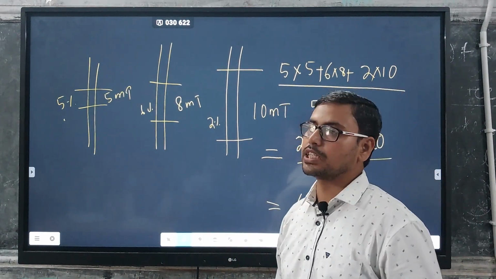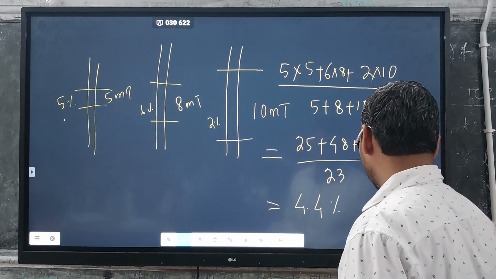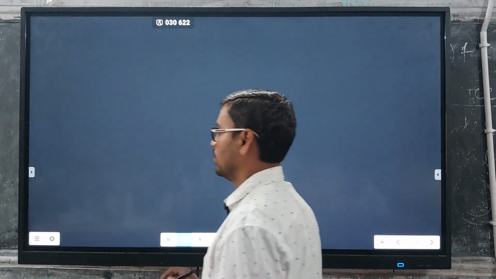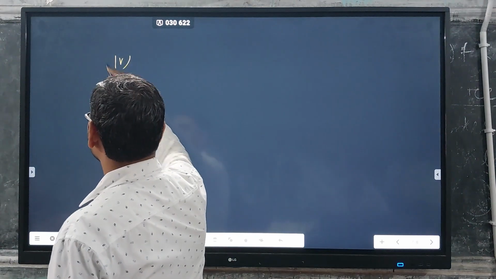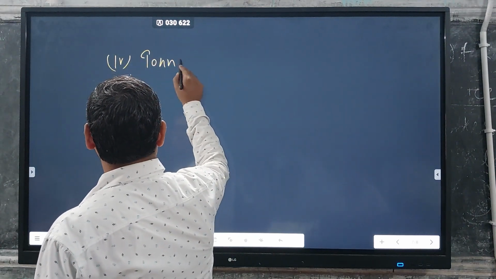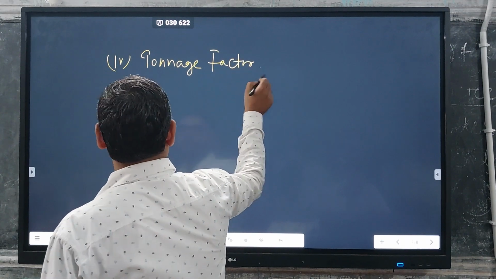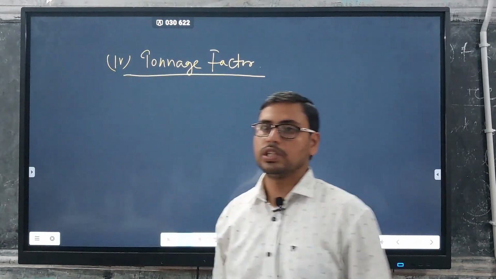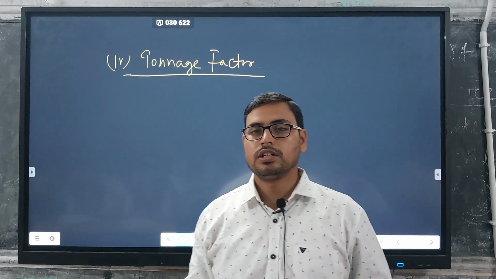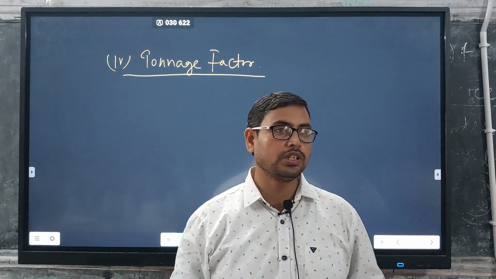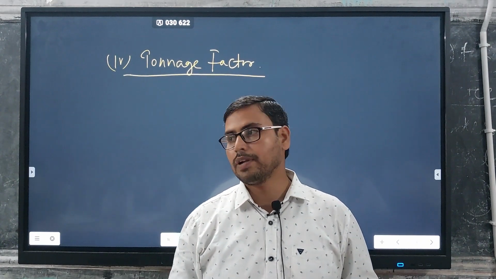Now coming to the next case, that is tonnage, or the tonnage factor.